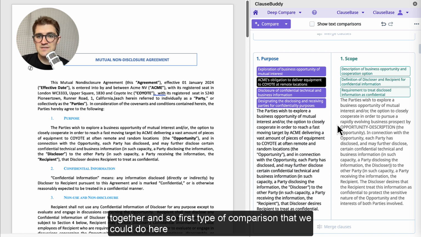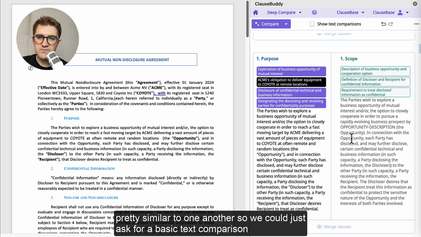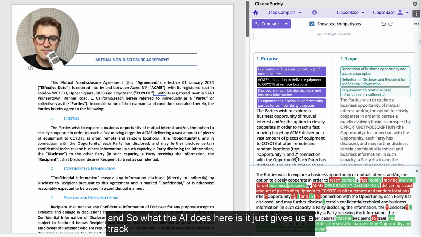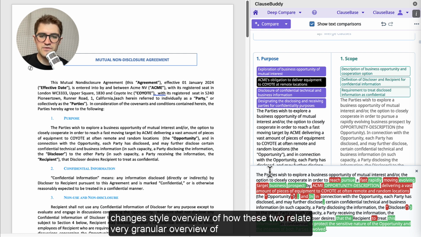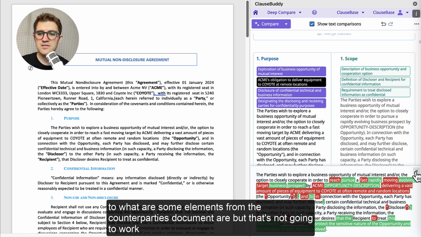And so a first type of comparison that we could do here for this purpose and scope clause is, well, actually they are pretty similar to one another, so we could just ask for a basic text comparison. And so what the AI does here is it just gives us a track changes style overview of how these two relate, a very granular overview of what some elements from our own standard document are compared to what some elements from the counterparty's document are.